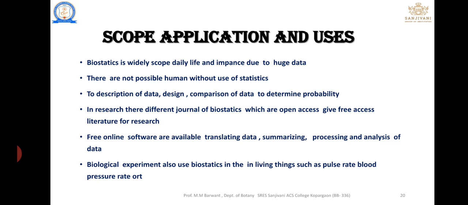The research: there are different journals of biostatistics that are open access, giving free access to literature for research. There are different journals of biostatistics.